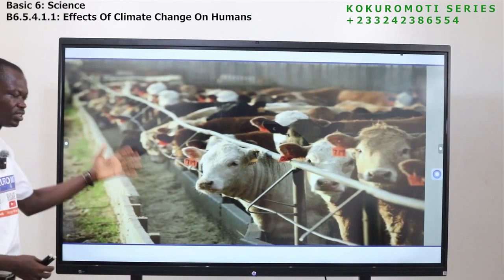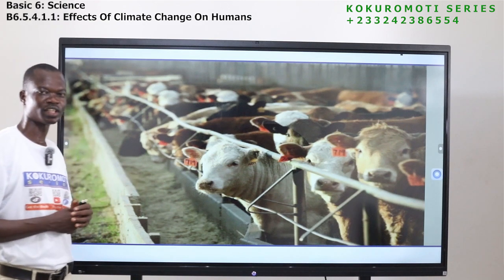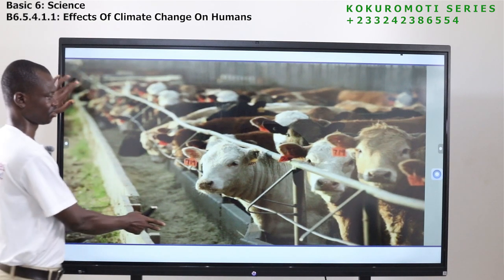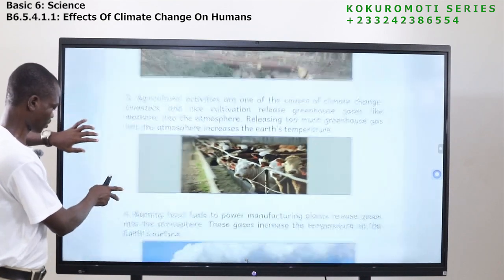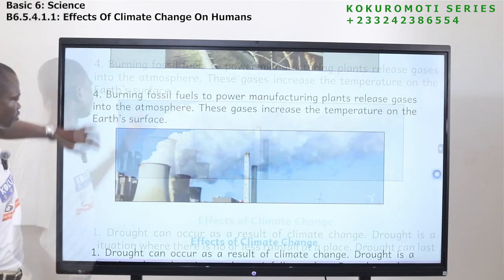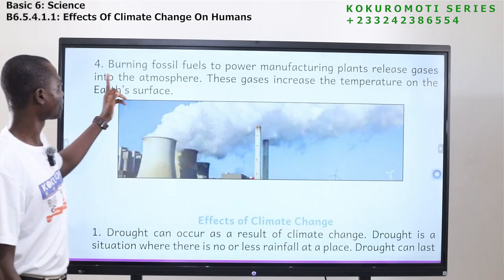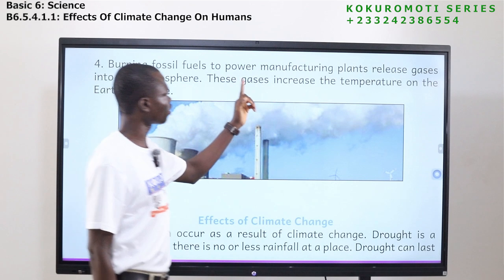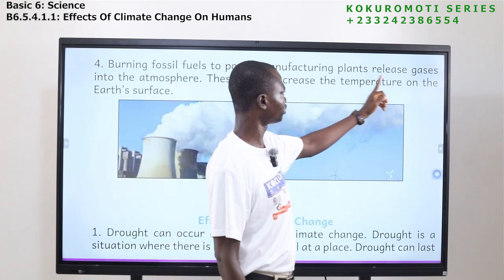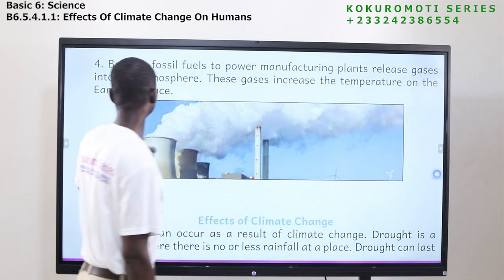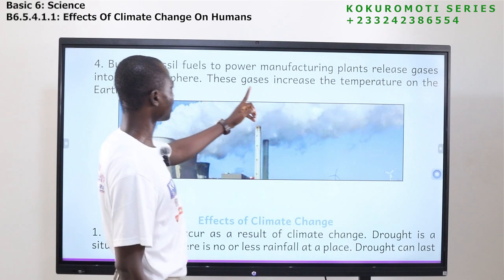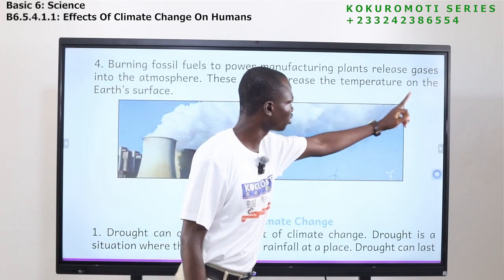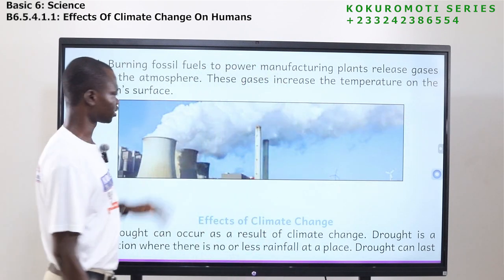So this is one of the causes of climate change. Now let's look at the fourth one. Number 4, burning fossil fuels to power manufacturing plants release gases into the atmosphere. These gases increase the temperature on the Earth's surface.